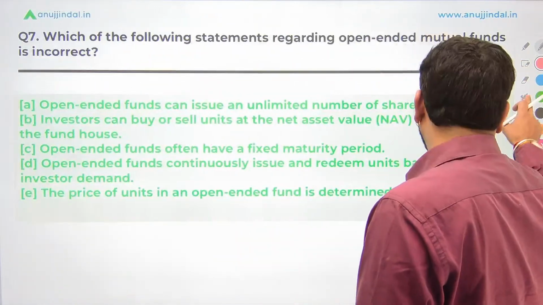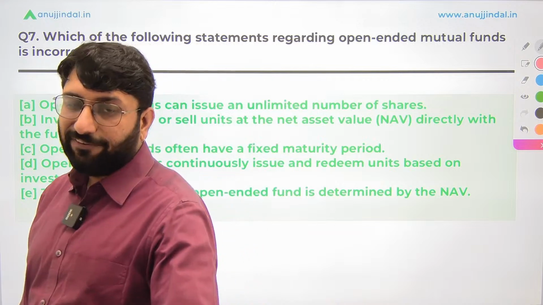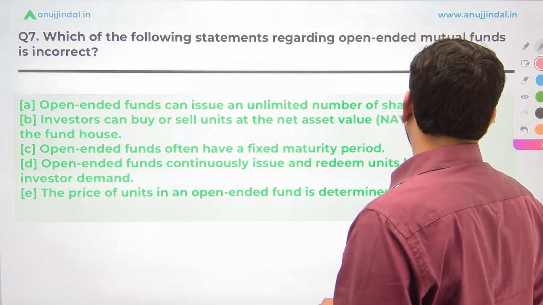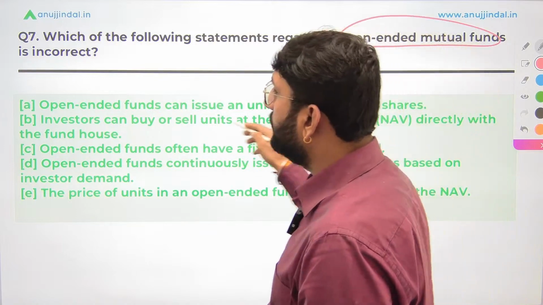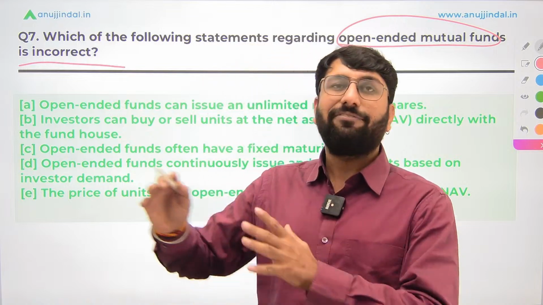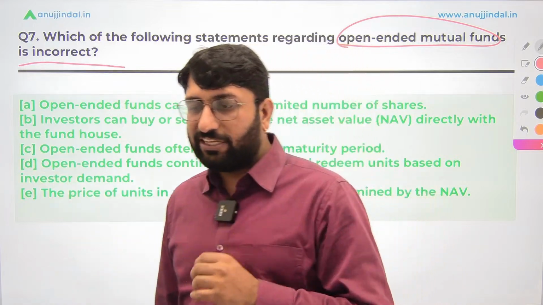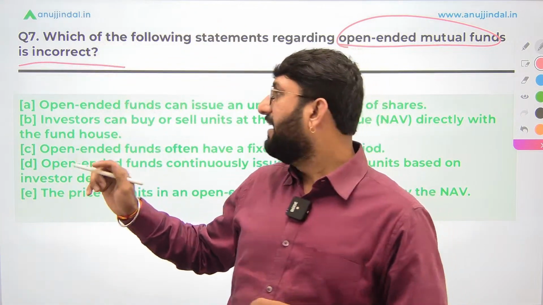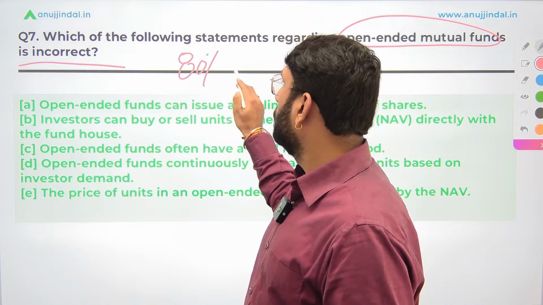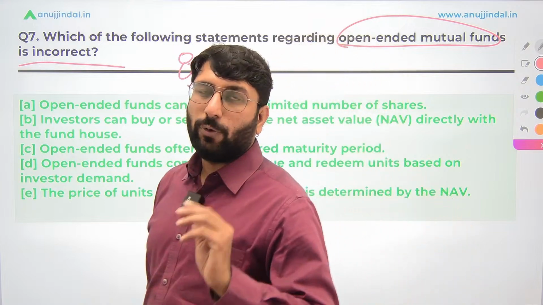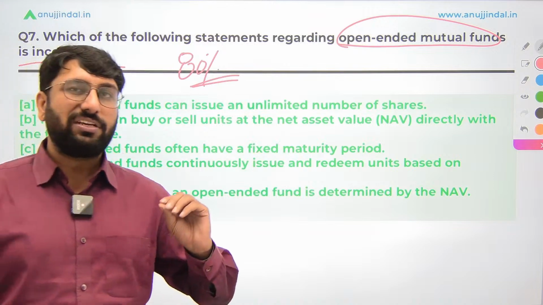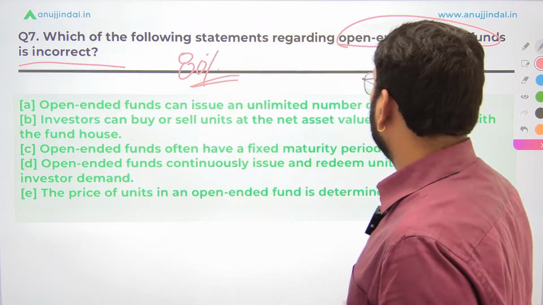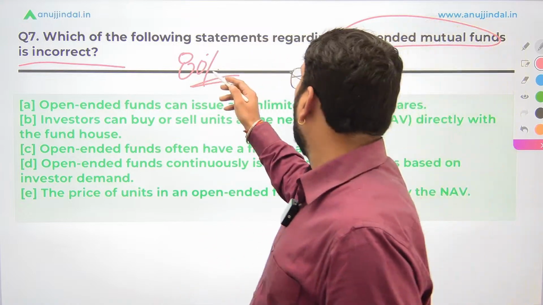Let's move to the seventh question now. Please read the questions very carefully. These questions are going to be slightly on a difficult side. I have tried to ensure that we have diversified the questions from various topics so that we are not just focusing on some portions. If you're able to solve, let's say 80% of the questions, this should be a kind of a parameter. If you're able to solve 80% of these 10 questions, that means 8 questions are correct. That means more or less you have understood that chapter well. So you have to tell me which of these statements are incorrect regarding open-ended mutual fund schemes.